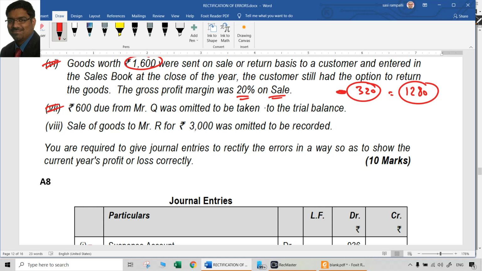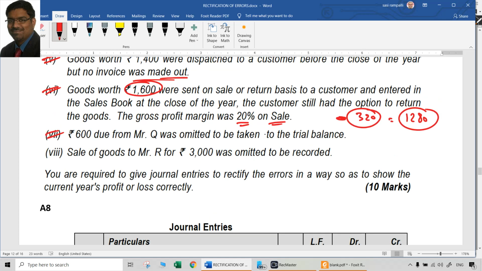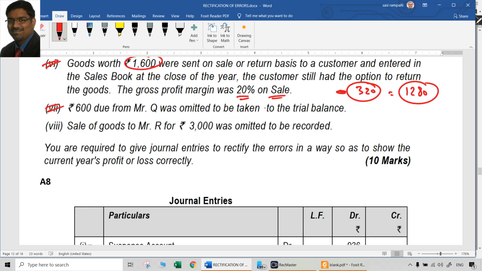Net impact is the same. Basically sales is now going to be reduced by 320. Inventory is going to be increased by 1280. Customer account is going to be cancelled, which means he is not due to us. How can he still be our debtor? He will be due to us only when he approves it. He has not yet approved. So that customer account is completely cancelled. That is the entry for the 6th point.